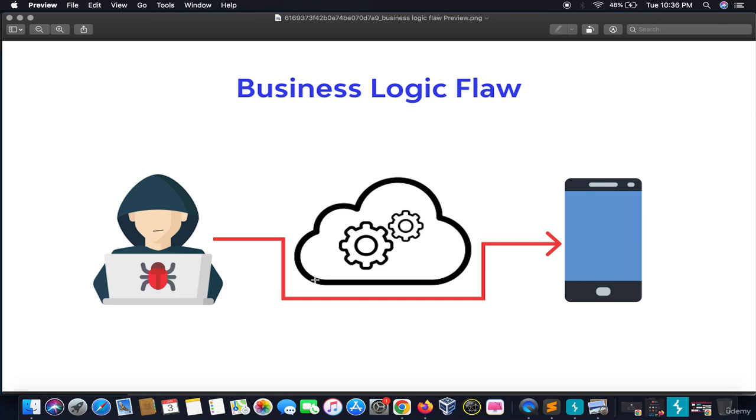It can be regarding anything. It can be the quantity, the price, the booking amount, or sometimes even the username and password of the users. Right? So a logic flaw means there is some loophole in the application which disrupts the logic applied on the website. You will get a better understanding of this particular bug when we do the practicals.